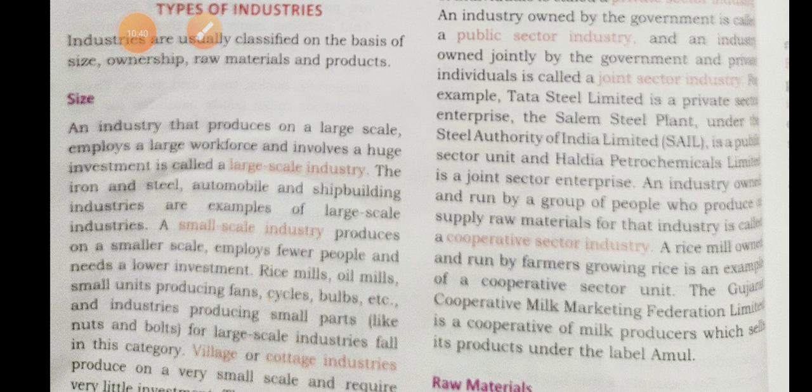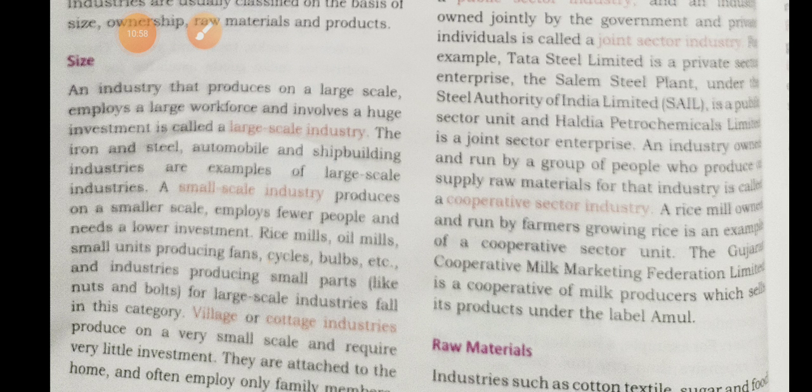Mineral based industries use minerals as raw material. And next we discussed products, capital goods industries or basic industries. For the development of a country, basic industries play a major role.